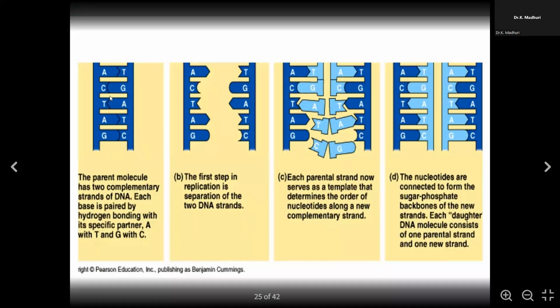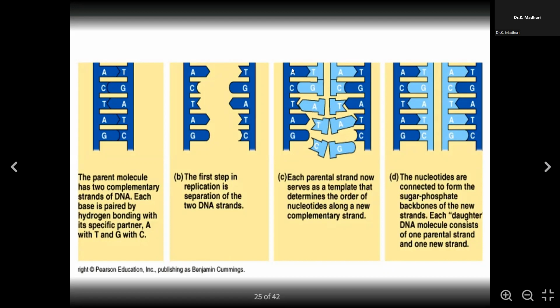Now, if they have to replicate, what will happen? You can see they get separated, and in the first step, the replication is separation of 2 DNA strands. So the bonded DNA gets separated. Now, each separated DNA serves as a template. Like from this original copy, we are trying to make a duplicate. So from this template, we are trying to make another copy of the nucleotides.